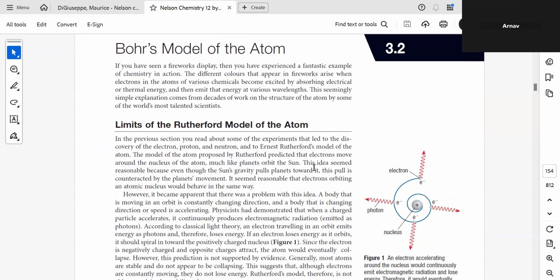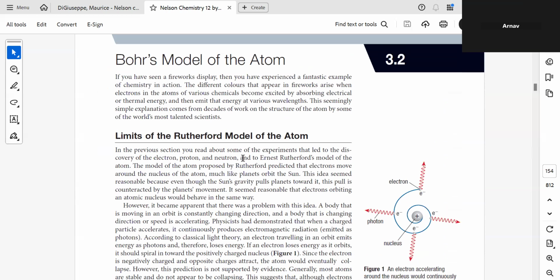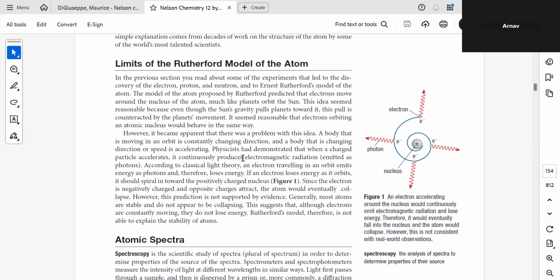Now let us understand what was the limitation of Rutherford's model. What was Rutherford's model? The solar system model, or the planetary model of the atom, correct? It's like our solar system, where the sun is in the center and the planets are moving around the sun in circular orbits. Now, can the earth fall into the sun?